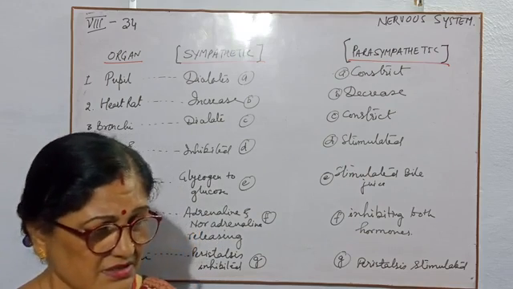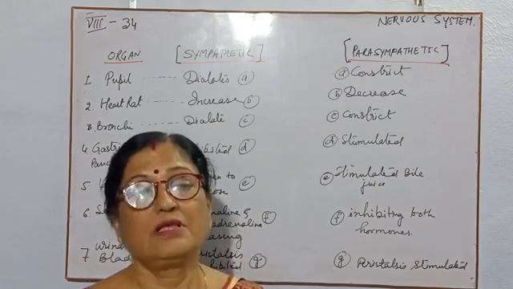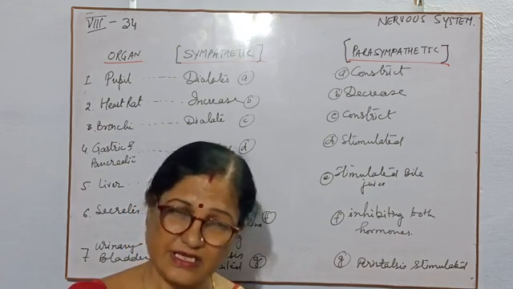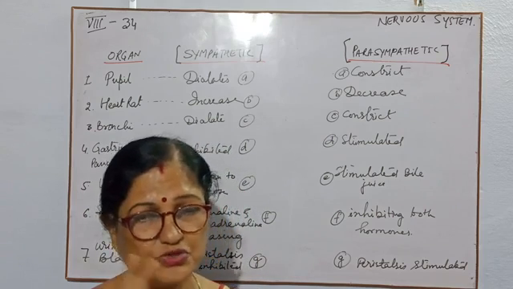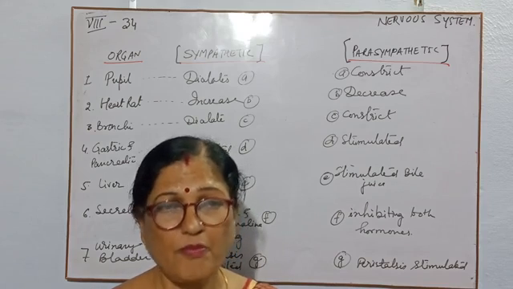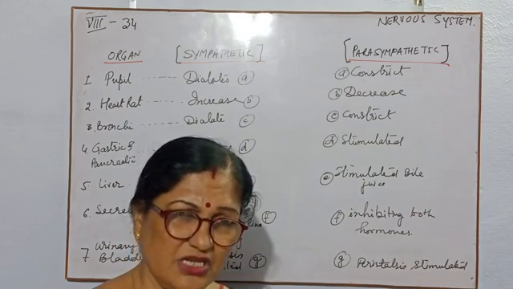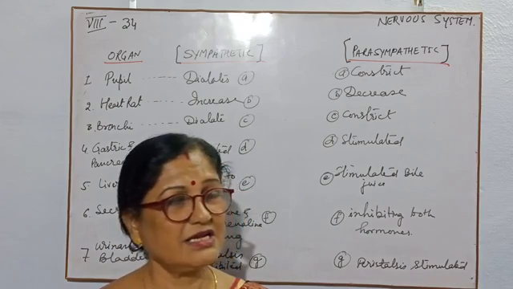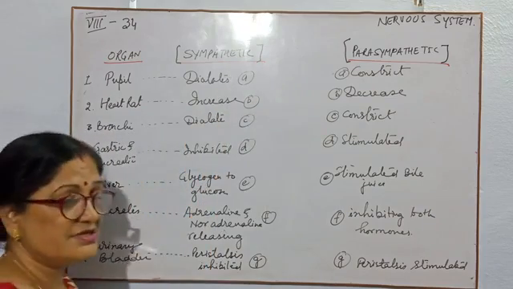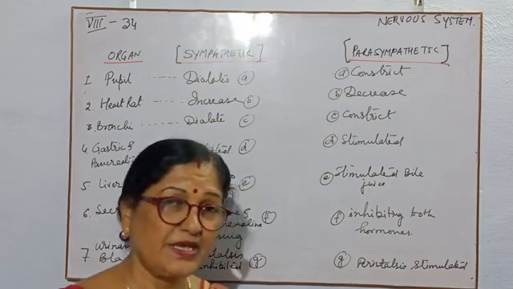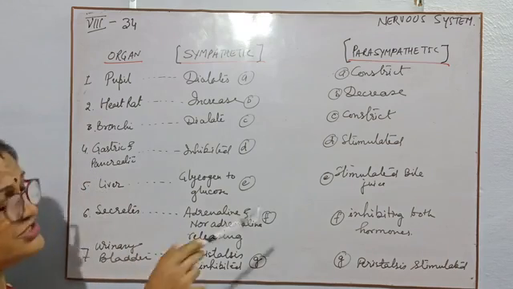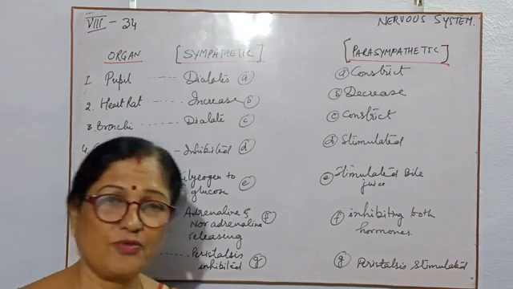Antagonistic word, children, maybe it is a new word for you, but antagonistic means there is a comparison between two things and these two things must be opposite to each other either structurally or functionally. Then they are said to be antagonistic. So here these two systems are antagonistic with each other. It means that functionally everything in that nervous system is opposite to each other.